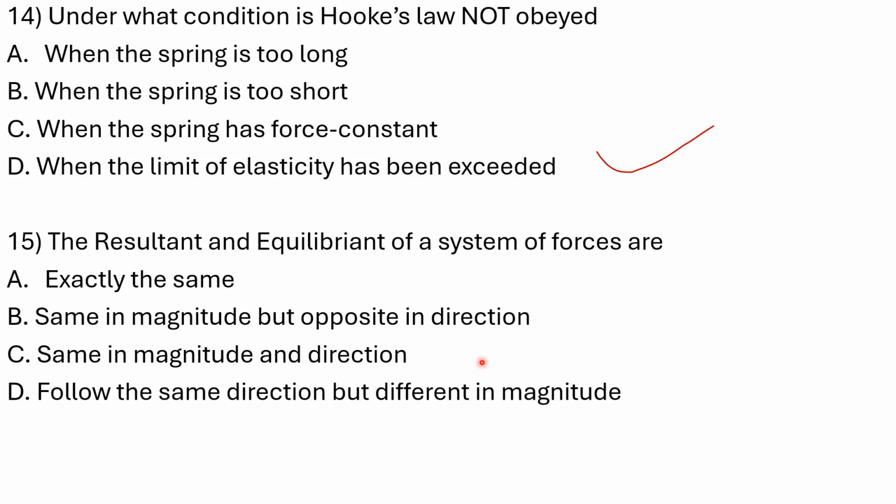That is, they are the same. If they are 20 newtons, they're going to be 20 newtons, and they're also in the same direction. Is that true? No. They don't follow the same direction. Their directions are opposite. So this one that says exactly the same, in what manner? It is not specified. But B is the correct one. It says they are same in magnitude but opposite in direction.